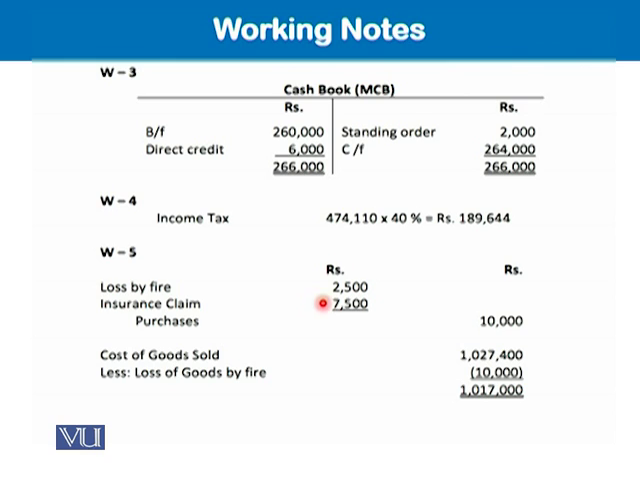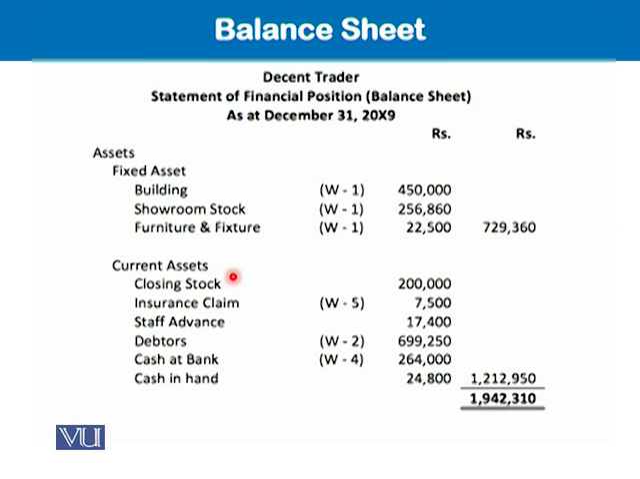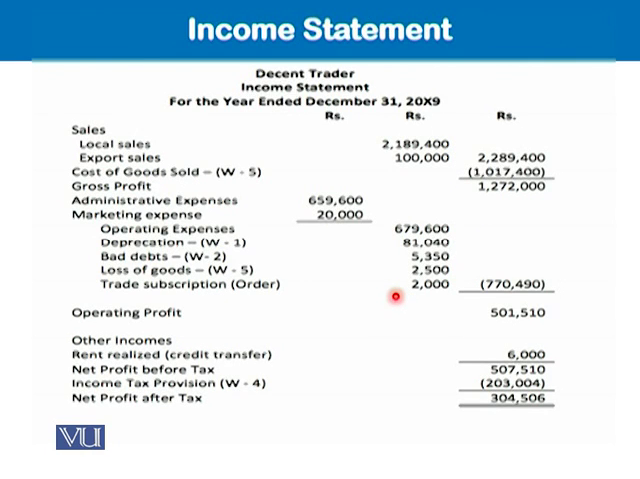So this 7,500 claim means receivable or recoverable, will be appearing in the current assets, and this 2,500 loss will be appearing in the expenses. So just have a look in the current assets. There is an insurance claim of 7,500. And if we look at the expenses side, there is a loss item of 2,500 that we are including in the operating expense. This is that 2,500 loss.